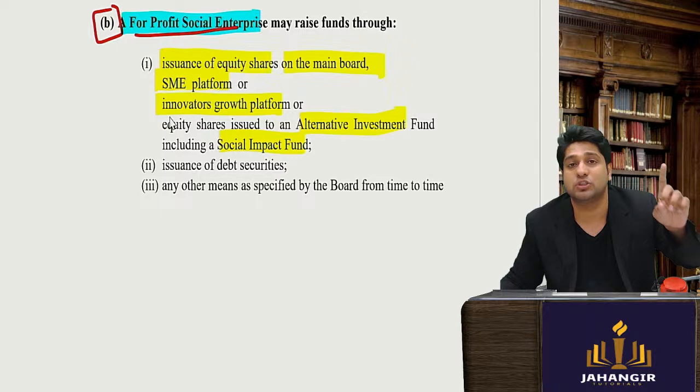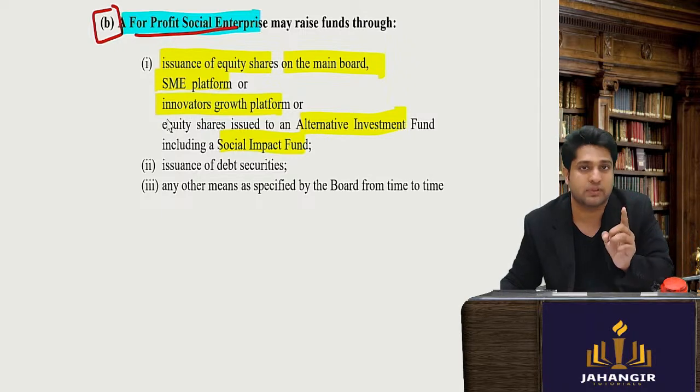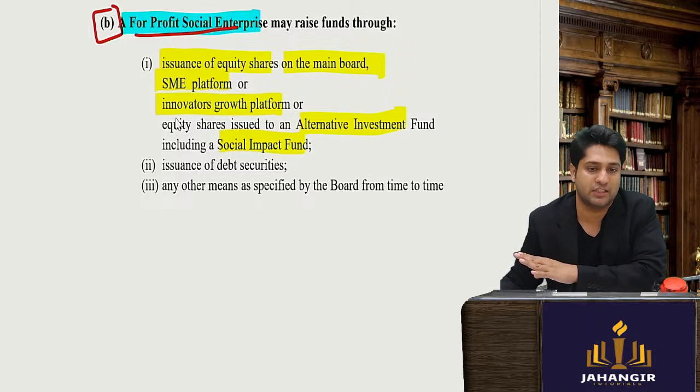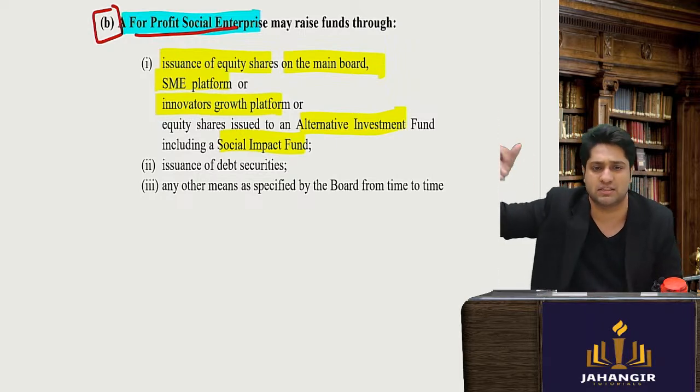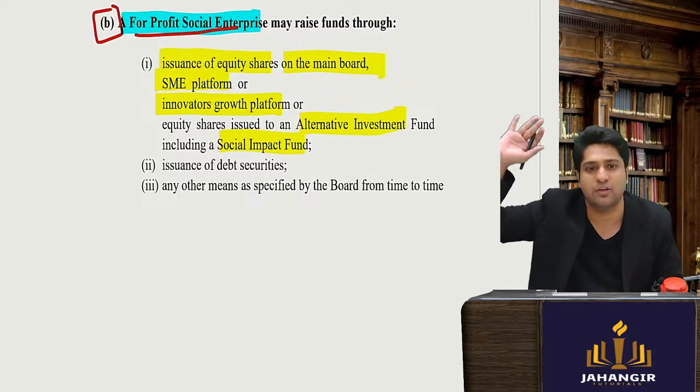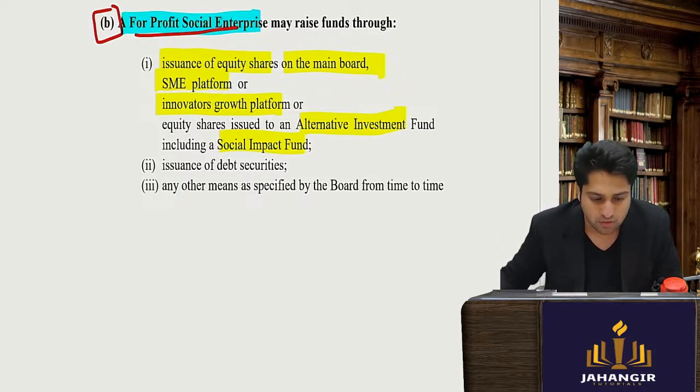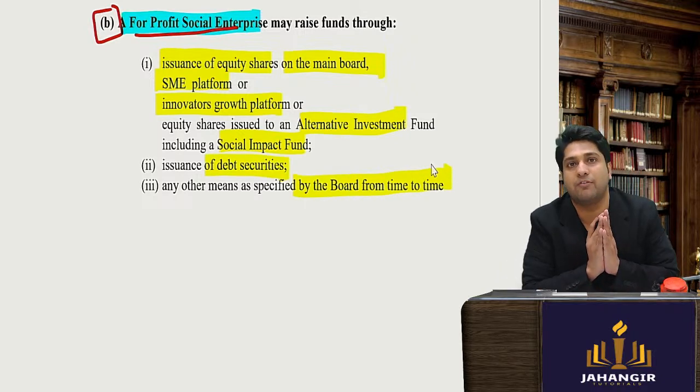Or they can go on the SME platform, innovators growth platform, or AIF regulations through social impact funds, but not the social stock exchange. So all of that they are saying go on the other platforms which are already in existence: SME, NSE, IGP, AIF, and raise from there, through issue of debt securities or any other means. So I hope this is perfectly clear.